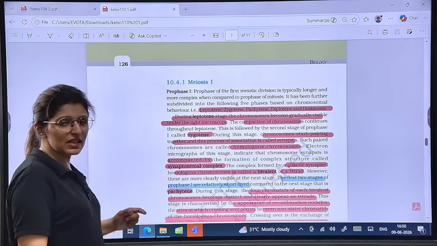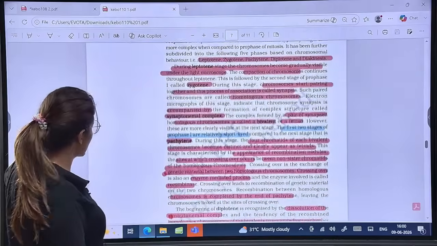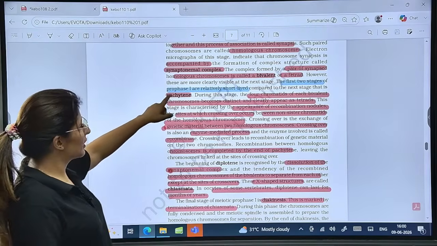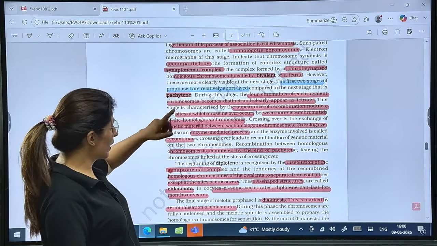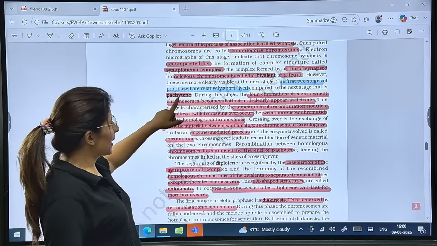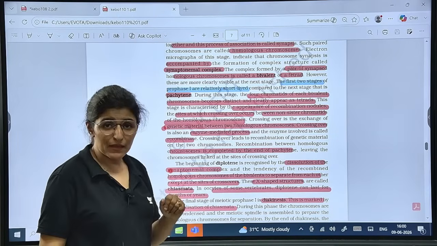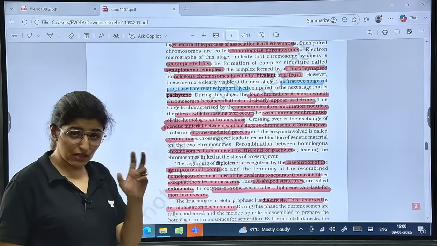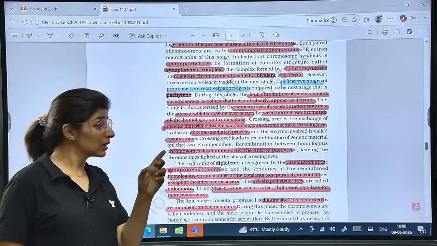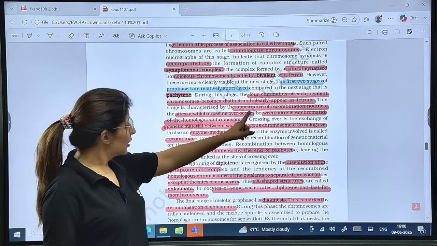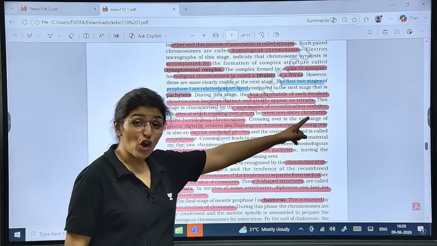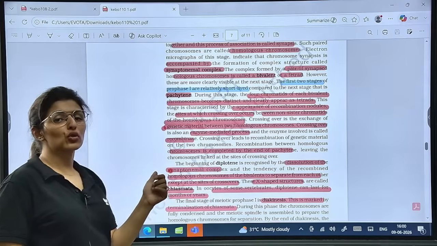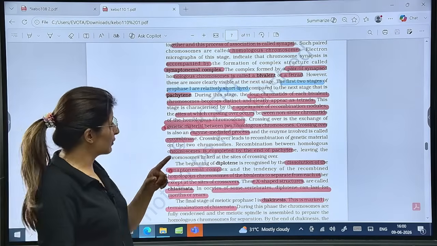Followed by the third stage, pachytene, and one very important event is going to occur here in prophase 1. In pachytene, crossing over will take place. So the genetic material will exchange between the two non-sister chromatids of homologous chromosomes. So read the statement carefully, right?